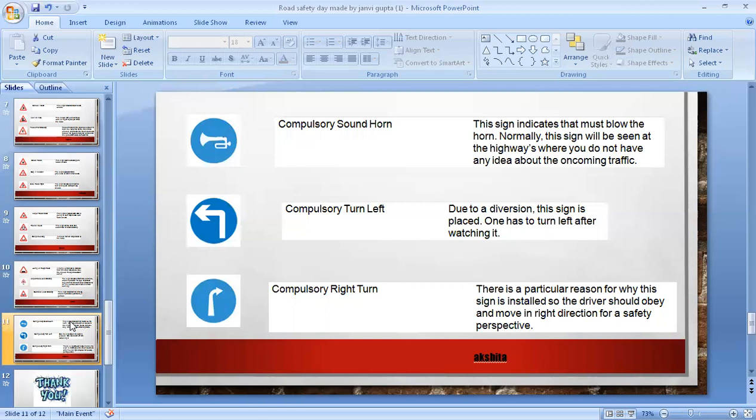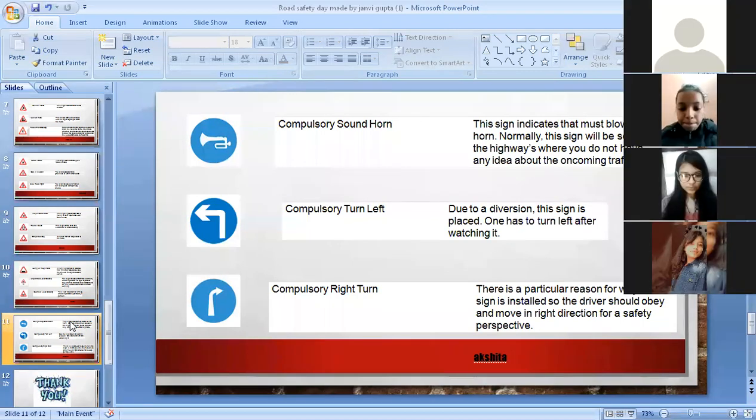Compulsory sound horn. This sign indicates that one must blow the horn. Normally the sign is seen on highways where you do not have any idea about the oncoming traffic. Compulsory turn left. Due to a diversion, this sign is placed. One has to turn left after seeing it.